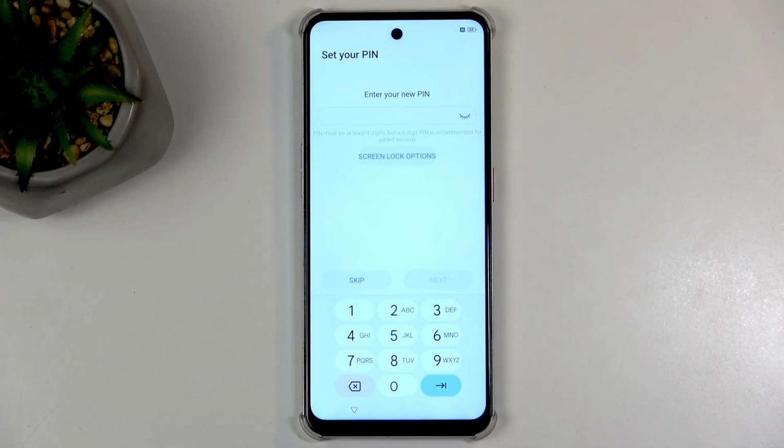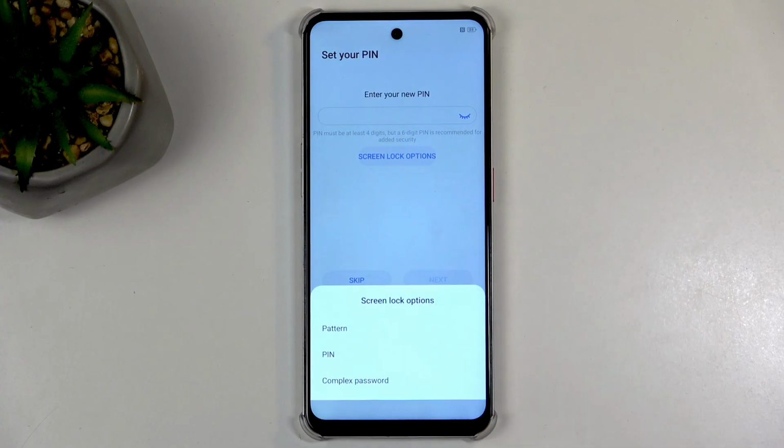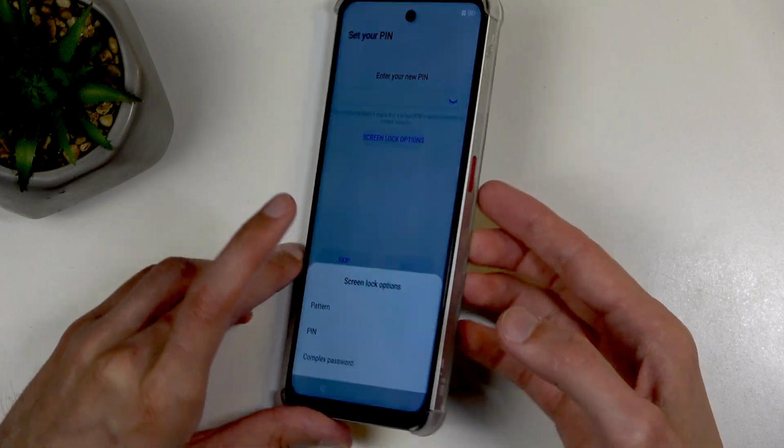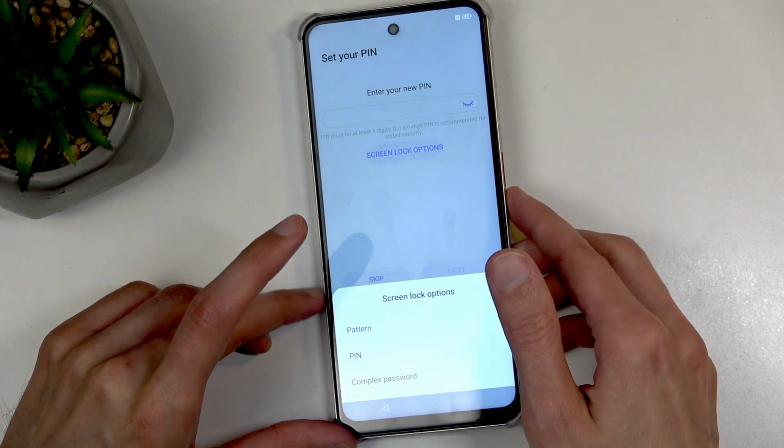And on the next page, we can select some kind of screen lock to protect our device. Now, under the screen lock options, we can choose between pattern, PIN, or complex password. By default, it adapts into a PIN, which is a 4 to 6 digit PIN that you can set up. But obviously, you can choose any of these options. And you will need one of these options if you're planning to set up something like your fingerprint sensor.